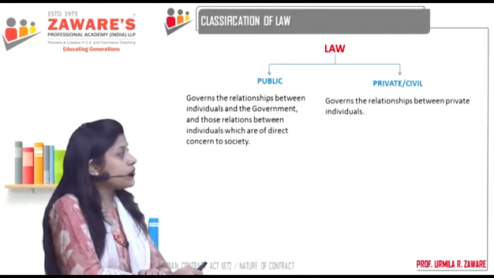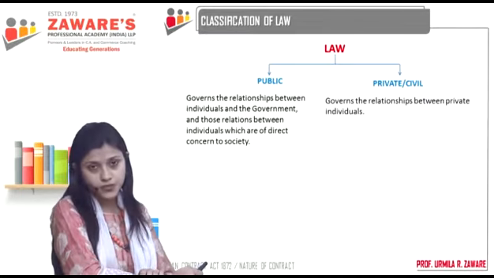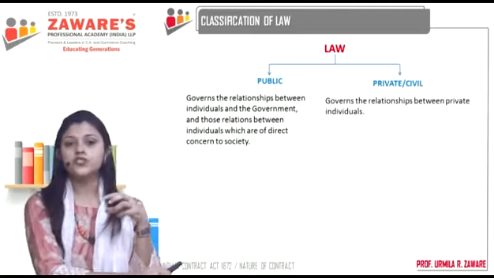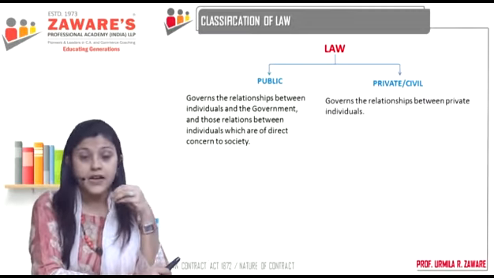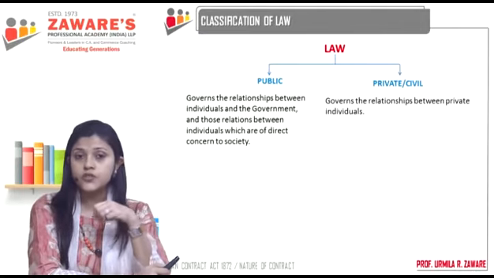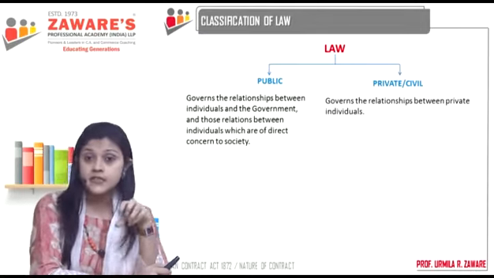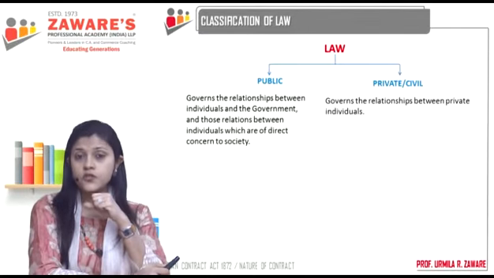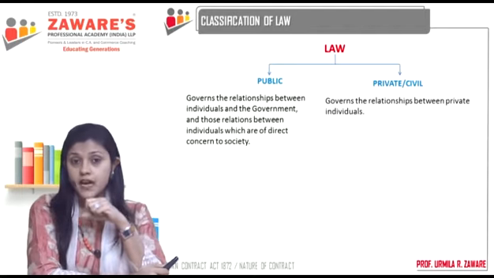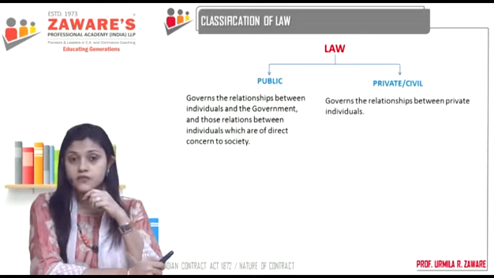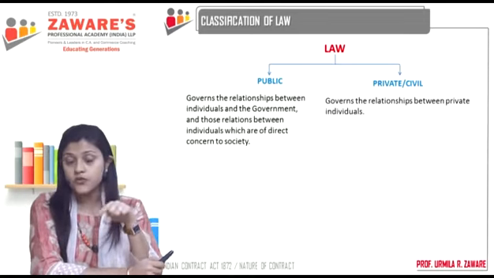What is private or civil law? It governs the relationships between private individuals. Private individuals, for example, if I go to a shop to buy something, I pay the shopkeeper the money, but he refuses to sell those goods to me. Refuses to sell means first he has agreed to sell the goods to me, and now he is refusing to give me the delivery of those goods. Now, that means something is wrong. I've already paid him, but he's refusing to give my goods to me. So what he's doing is wrong.